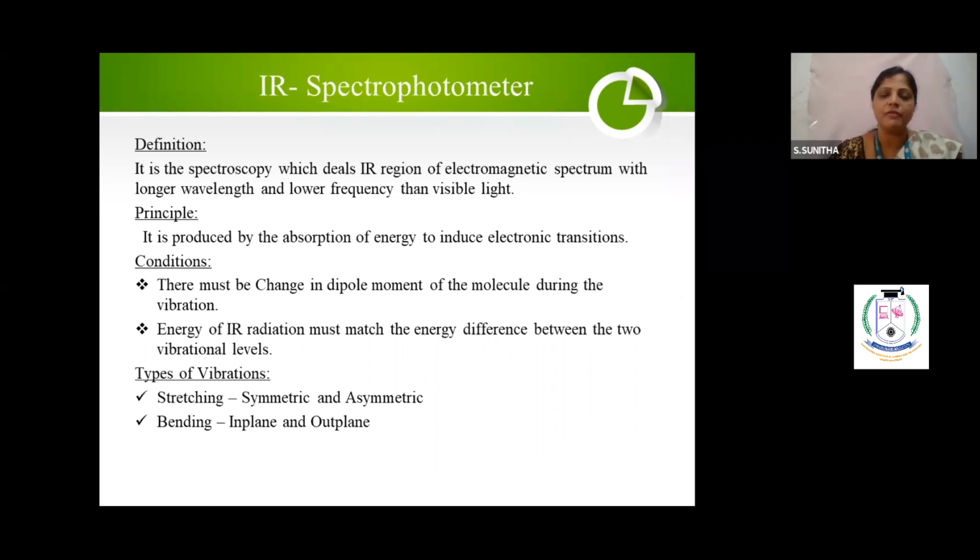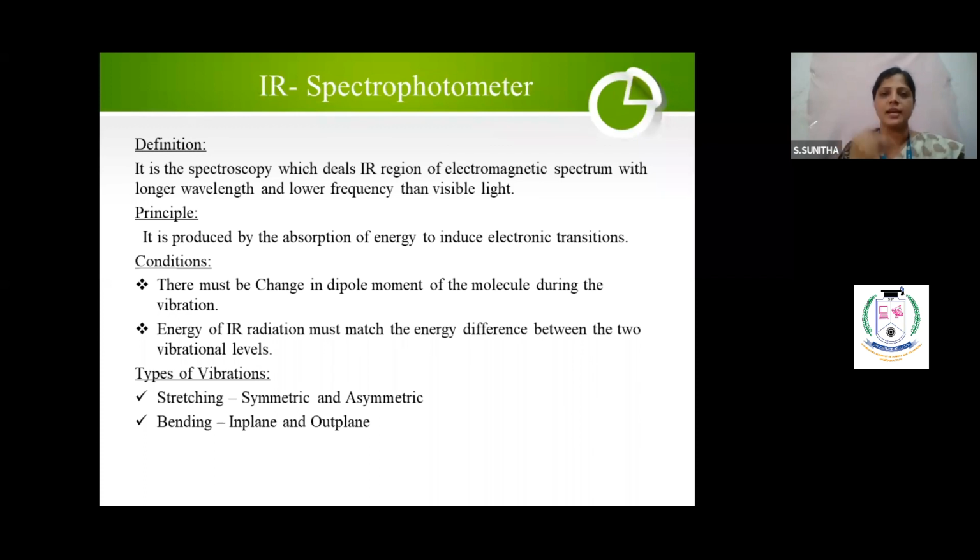Clear? Next, the energy of IR radiation must match the energy difference between the two vibration levels. Whatever IR energy you are sending and the difference between the vibrations, those should match. Then only those molecules will absorb the IR radiation. So what's the first condition? Change in dipole moment. What's the second condition? The energy of the IR should match the energy difference between the two vibration levels.